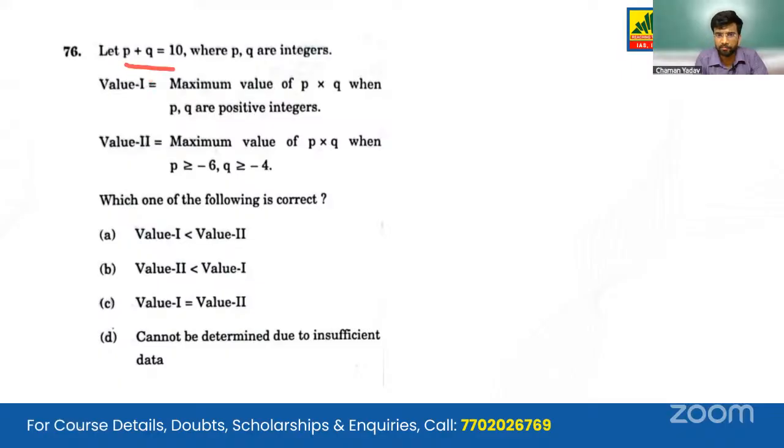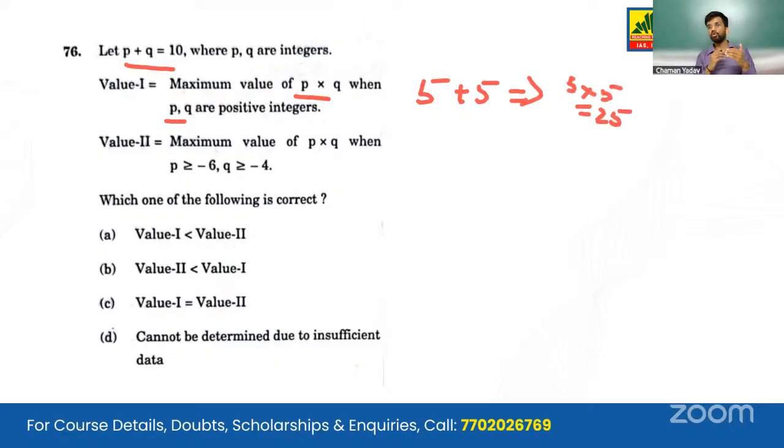Let P plus Q be 10, where P and Q are integers. The maximum value of P into Q when P and Q are positive integers. Yes, the maximum value of PQ comes when we put them as 5 plus 5, because 5 into 5 gives us 25. Anything more or anything less, like if we take 6 into 4, it will give us 24. If we take 7 into 3, it will give us 21. So the condition has not been fulfilled. But yes, 5 into 5, 5 and 5 are making this statement correct.